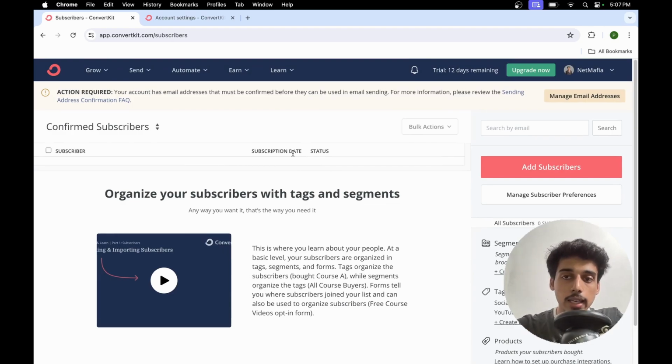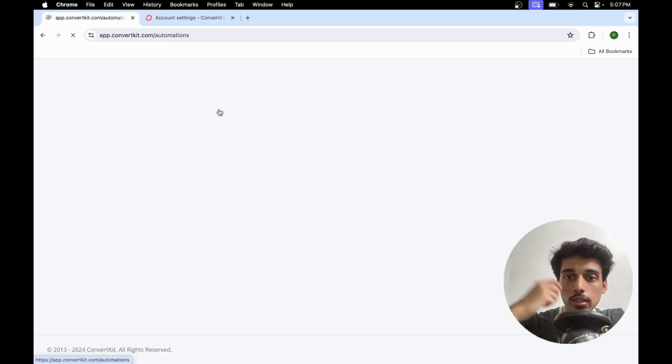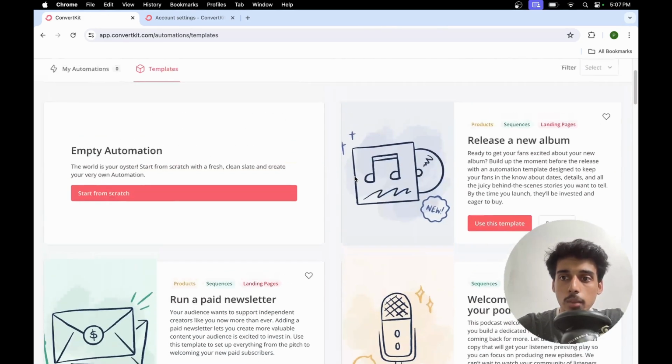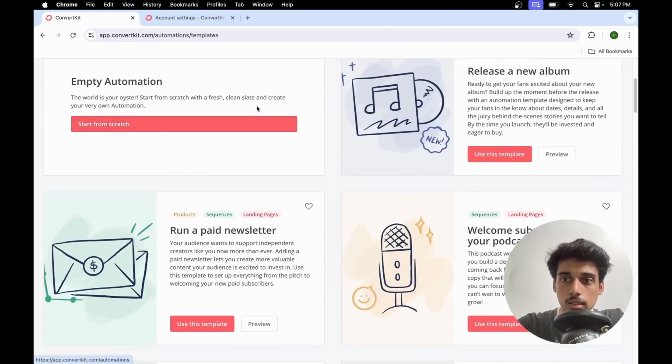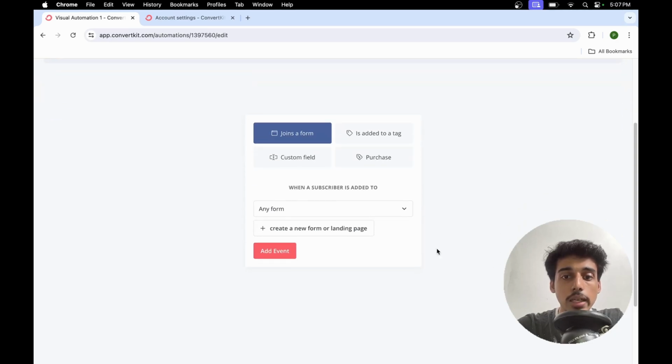Another way to automatically categorize them, I'll need a creator account. But since I am on a creator account for a 14-day free trial, I'll just show you all. क्योंकि अगर किसी को creator plan खरीद के they want to make use of some kind of automation, they can do that. So यहाँ पे I'll just click on visual automations. ये क्लिक करने के बाद I can just select new automation और यहाँ पे I can just select search और start from scratch. ठीक है, अब start from scratch करने के बाद होगा ये कि I can just click on start building completely new. I'm not making use of any of the templates.